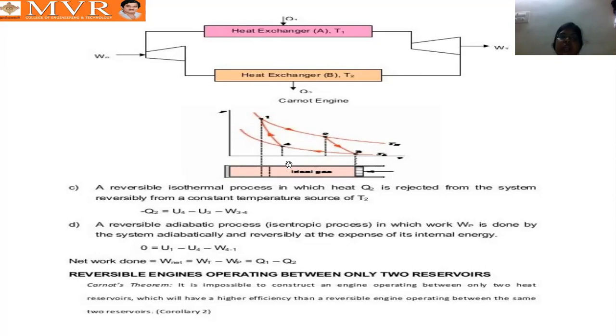We consider heat only for the 1 to 2 and 3 to 4 processes. 1 to 2 is isothermal heat addition and 3 to 4 is isothermal heat rejection at constant temperatures. In adiabatic processes there is no heat transfer in the system, which means Q2-3 and Q4-1 are 0.